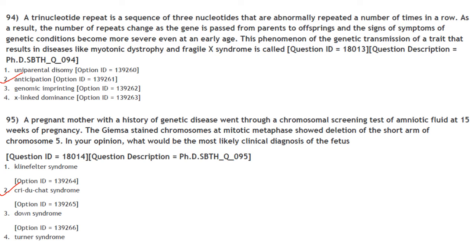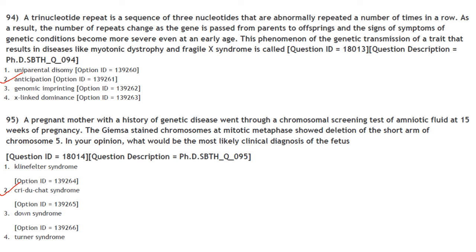A pregnant mother with a history of genetic disease went through a chromosomal screening test of amniotic fluid at 15 weeks of pregnancy. The Giemsa stained chromosomes at mitotic metaphase showed deletion of the short arm of chromosome 5. So deletion of the short arm of chromosome 5 results in Cri-du-Chat syndrome.